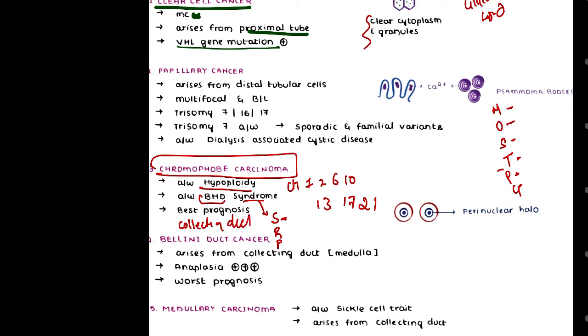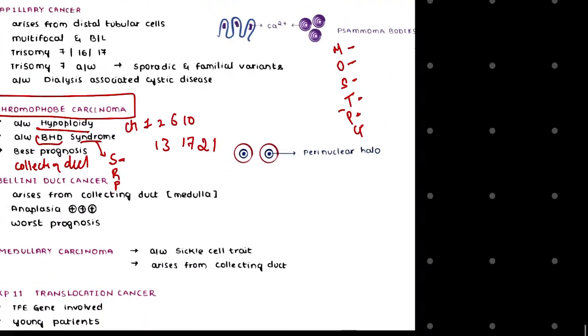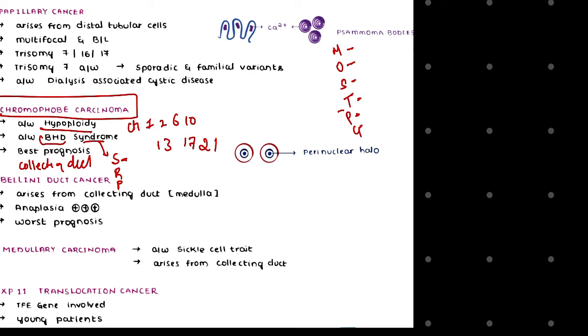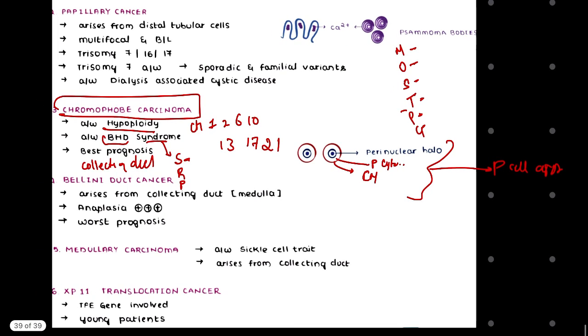Collecting duct, right? Now one thing that we need to discuss is the plant-like appearance. Here what you will see is the outermost prominent cell membrane. Inner to it is the pale eosinophilic cytoplasm. Then inner to that we will see the perinuclear halo, and all these structures show the plant cell appearance, right? Okay, this was about our chromophobe carcinoma.